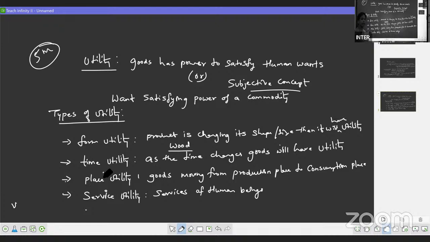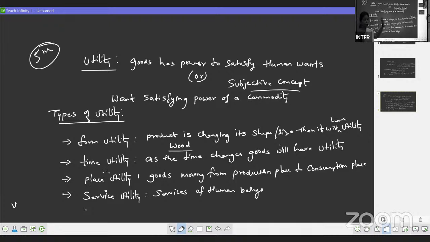Next, we have place utility. Place utility, when the goods move from production point to the consumption point. For example, we have vegetables. When they are with farmers, it is not satisfying your want. But when vegetables are available in the market, you can buy them and satisfy your want. So such utility is called as place utility. Next, we have service utility, like services of human beings, right? Like doctors, teachers and all. By giving their services, your want will be satisfied. So this is the concept of utility.